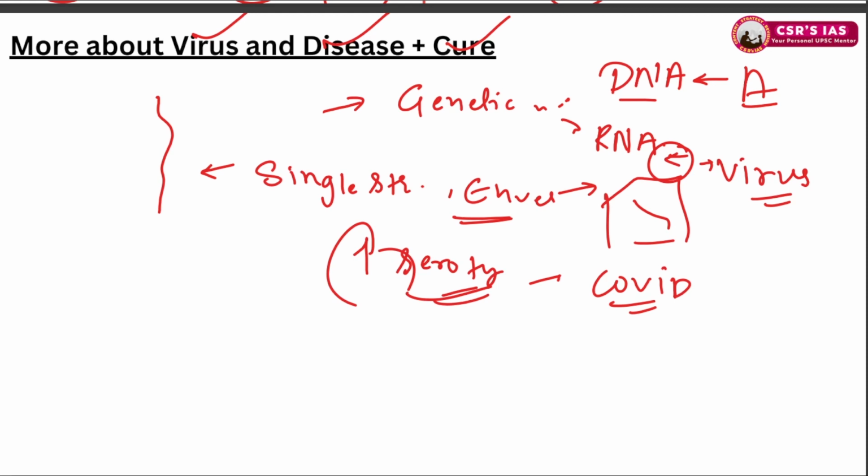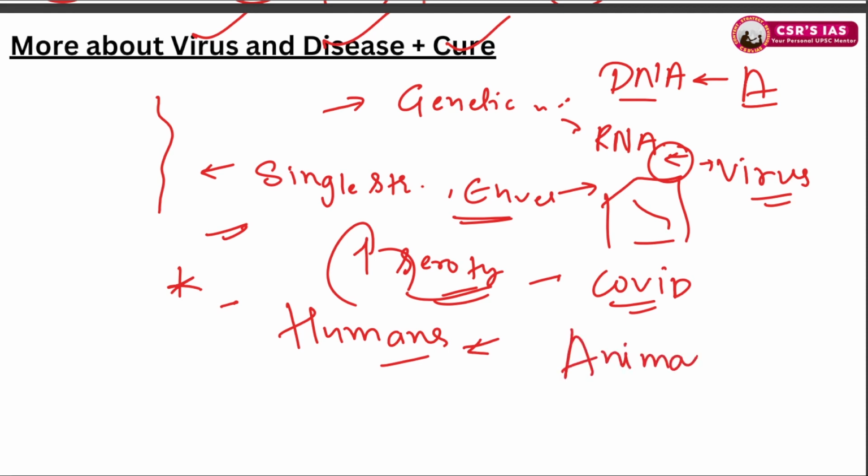And it is classified as a member of genus Morbillivirus. This all is not important. What is important is that measles is only caused in humans. They are the natural host of this virus. It is not known to be occurring in animals. So do animals suffer from measles? No. Do humans suffer? Yes.